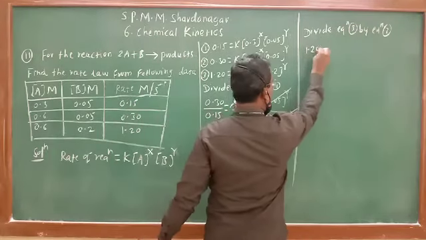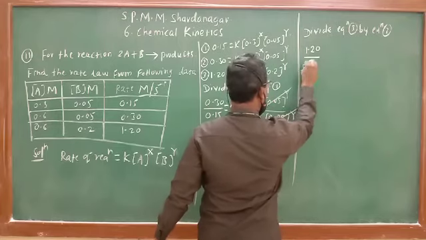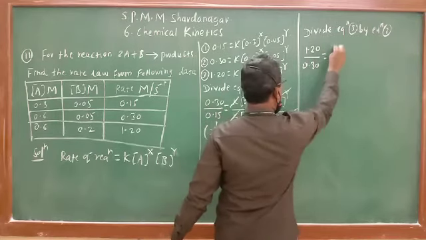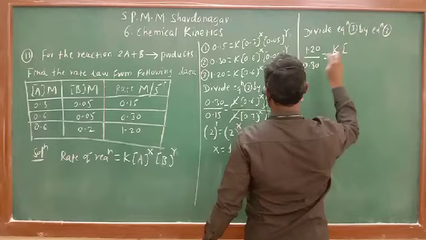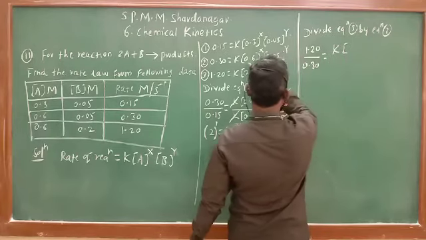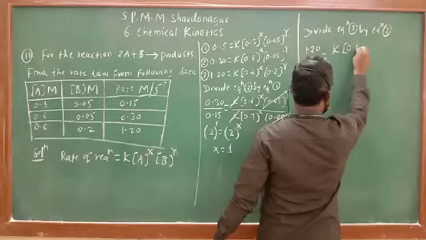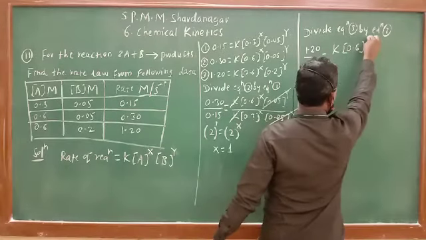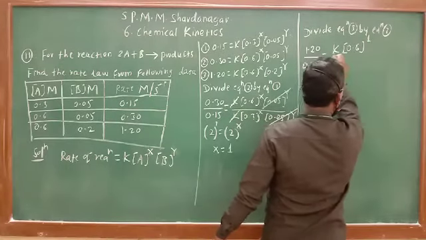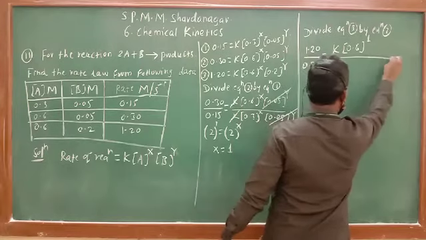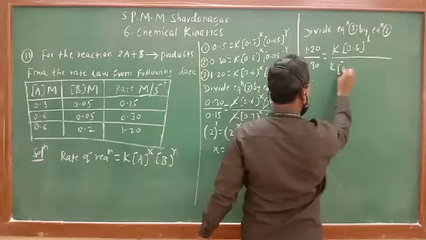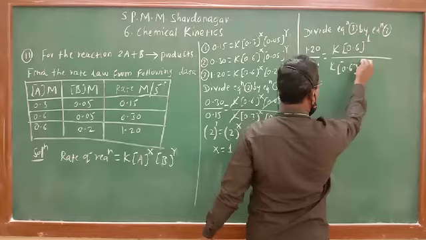So 1.20 divided by 0.30 is equal to k, concentration of A raised to x, 0.6 raised to x, x means 1, divided by k, 0.6 raised to 1.